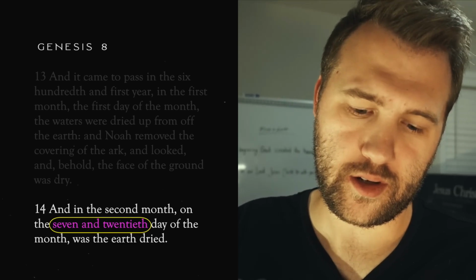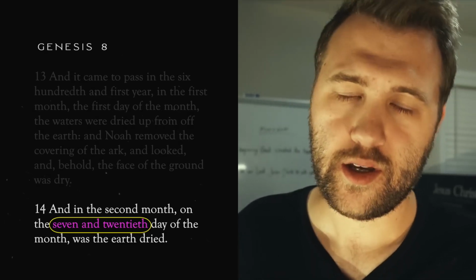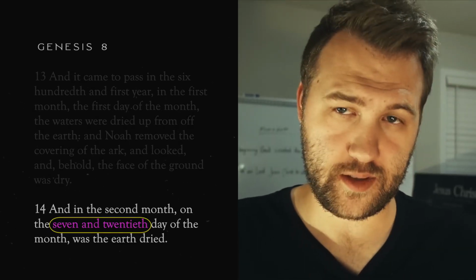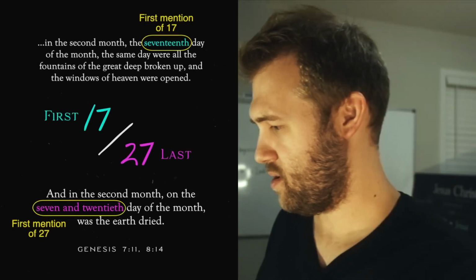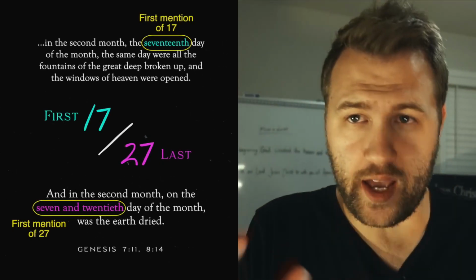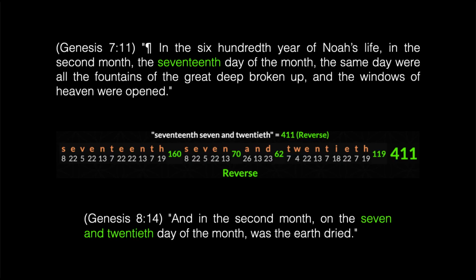Was the earth dried. So all the waters of the flood of Noah begin on the 17th day and end on the 27th day. Now, if we use the reverse cipher and we take the numerical value of 17th, which is 160, and combine that with the numerical value of 7 and 20th, we get the number 411, 137 times 3, which is also the value of Genesis 1:1 in the Ordinal English.